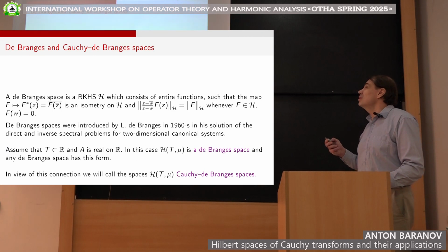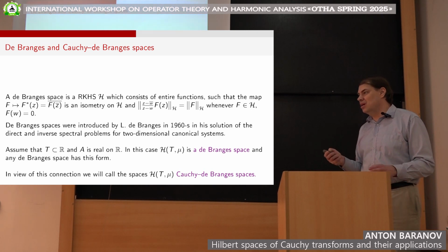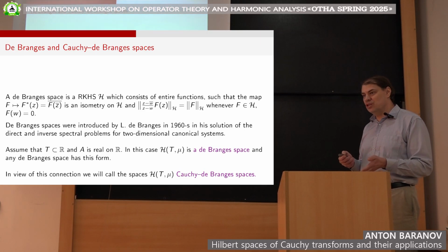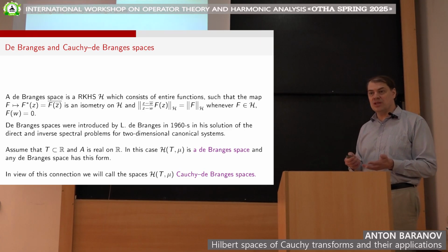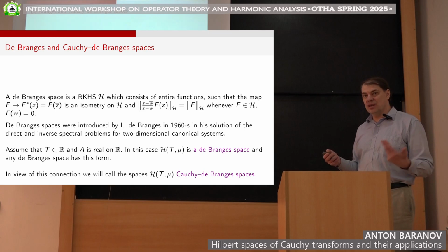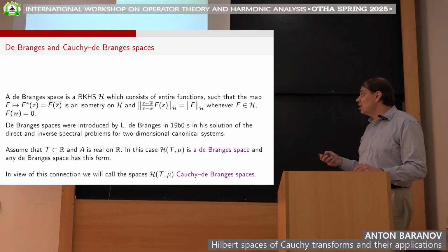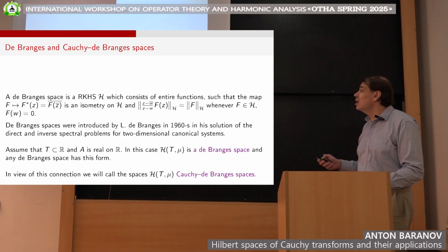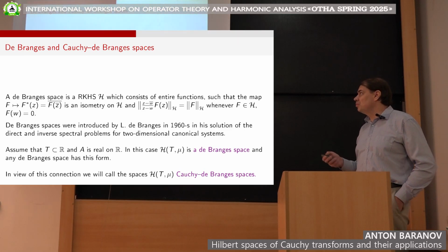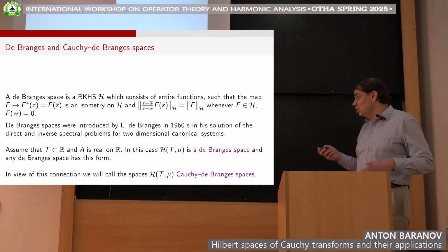So as I said, I will want to just very briefly mention the so-called Lagrange spaces. By one of the equivalent definitions, these are reproducing kernel Hilbert spaces which consist of entire functions and have two properties. First, they are invariant under conjugation, when we pass from an entire function f to the conjugate entire function, f bar of z bar. And the second property is more or less about division of zeros again.